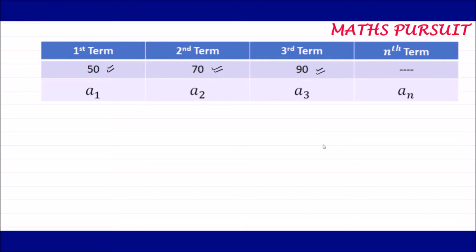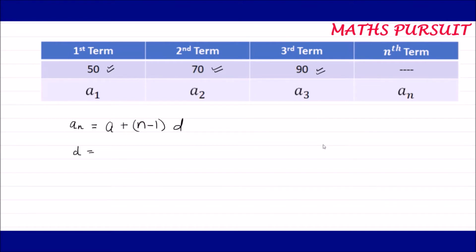Now, if you look here in the question, for arithmetic progression, if you use the arithmetic formula, then we require a common difference. The most important arithmetic formula is given by an is equal to a1 plus n minus 1 into d. Now here we need to find out the value of d, that is the common difference.